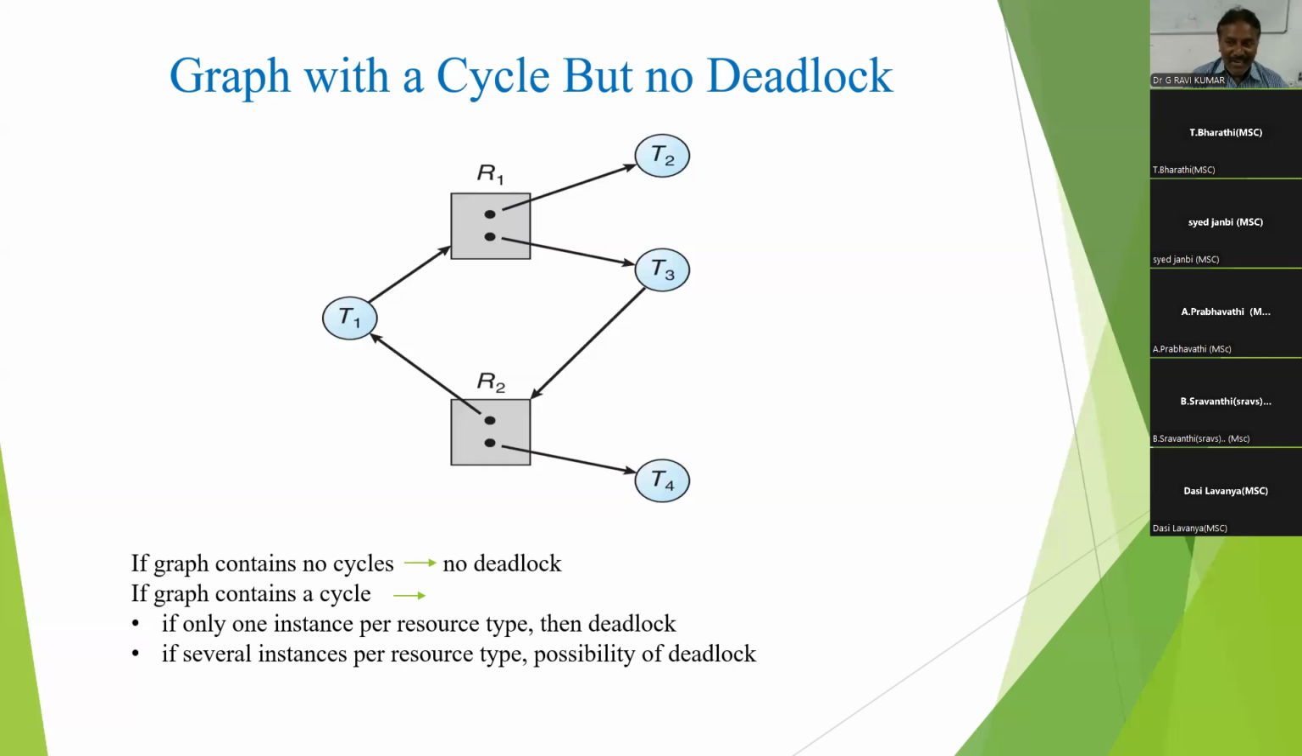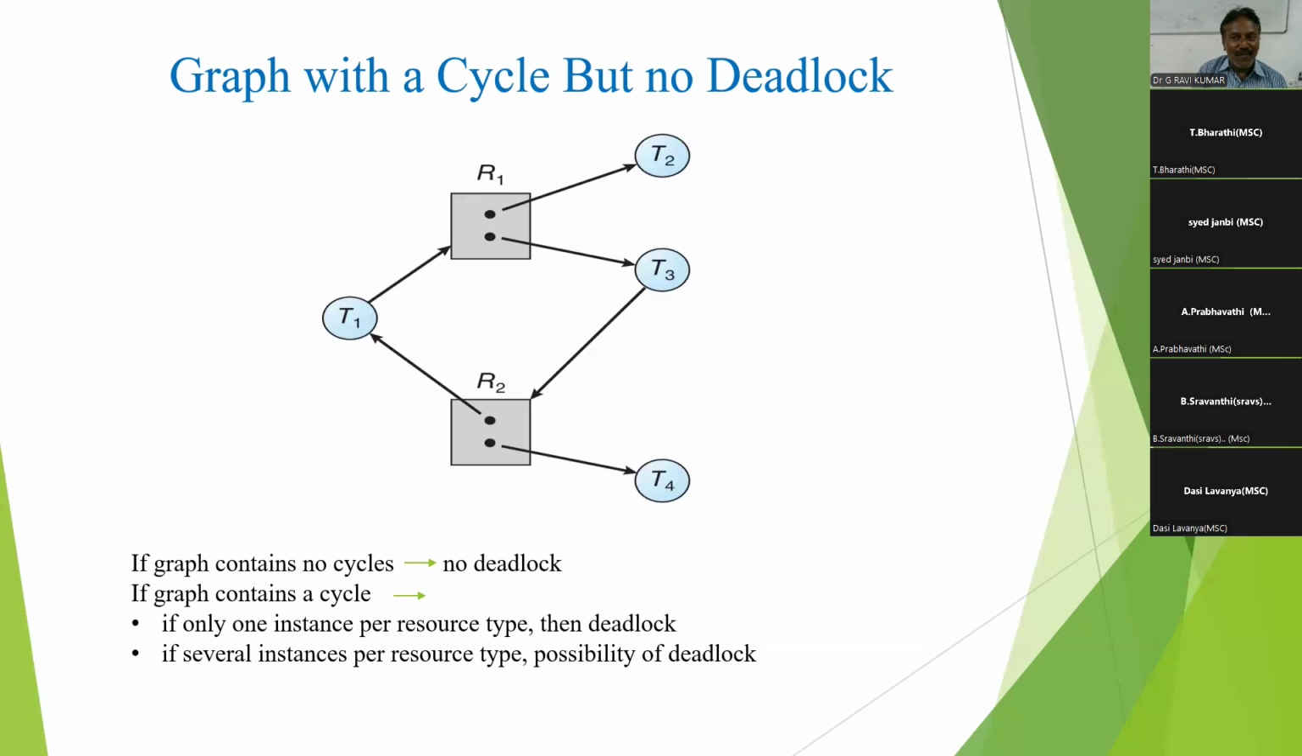What is a fact? If a graph contains no cycle, no deadlock. Second fact: if a graph contains a cycle and there is only one instance per resource type, deadlock occurs. But with several instances, here R2 has two instances and R1 has two instances, possibly deadlock. But after completing T4, there is no need for additional resources. That's why after completing, it allocates the resource to T3, and the cycle is broken. This is very, very important.